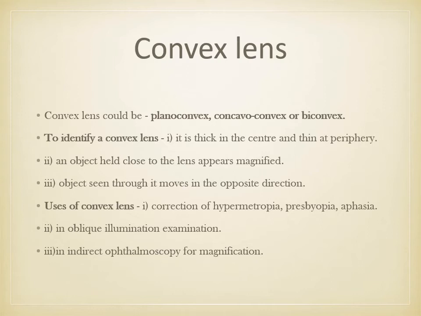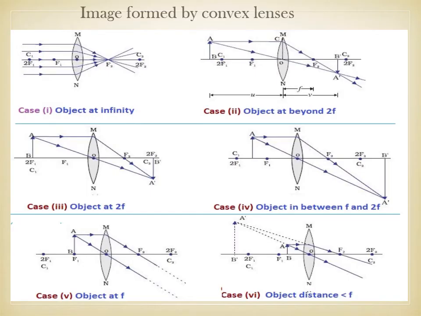The uses of the convex lens are to correct hypermetropia, presbyopia, and aphakia. Second is oblique light illumination examination. Then in indirect ophthalmoscopy we use convex lenses for magnification.